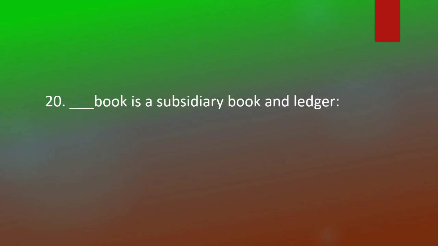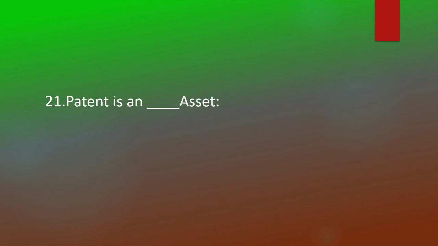Cash book is a subsidiary book and ledger. Patent is an intangible asset.